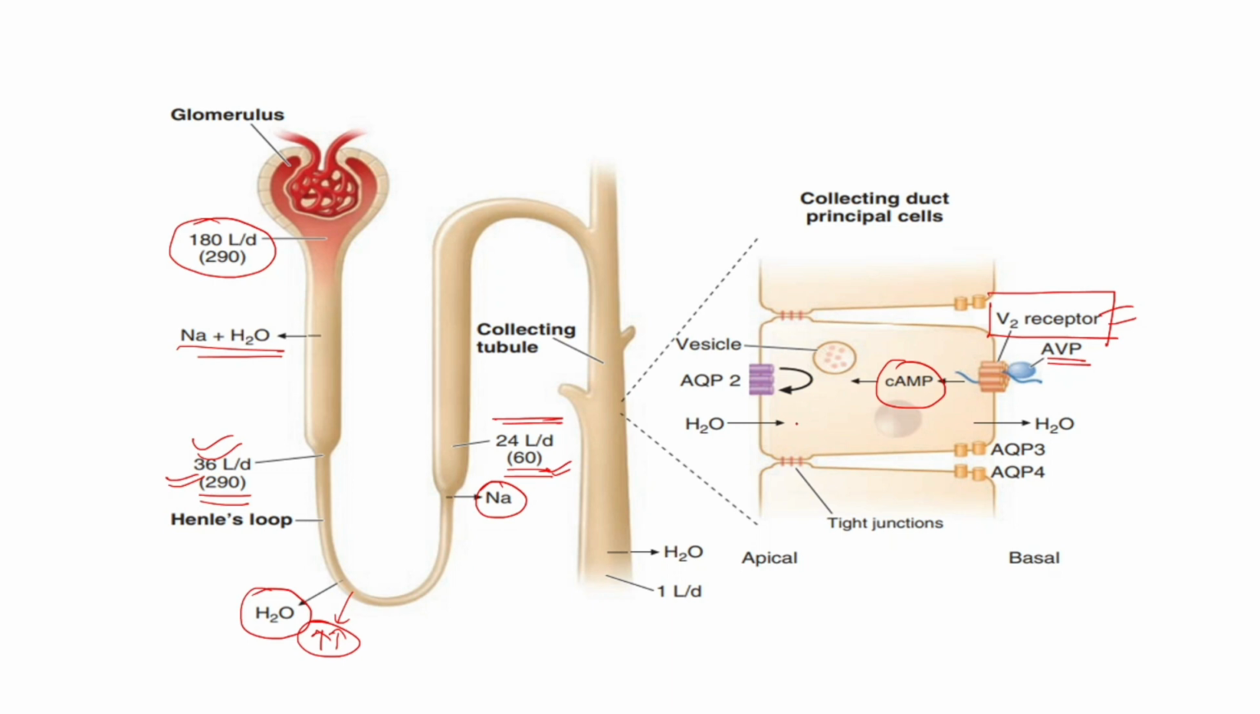induce the translocation of aquaporin 2 channels to the apical side of the collecting duct. With the help of these aquaporin 2 channels, there is a resultant influx of water that will diffuse out of the cell through the aquaporin 3 and aquaporin 4 channels present on the basolateral side of the collecting duct. So this is how, in the presence of arginine vasopressin, only 1 liter of concentrated urine is excreted by the kidney and most of the water is reabsorbed through the principal cells of the collecting duct.